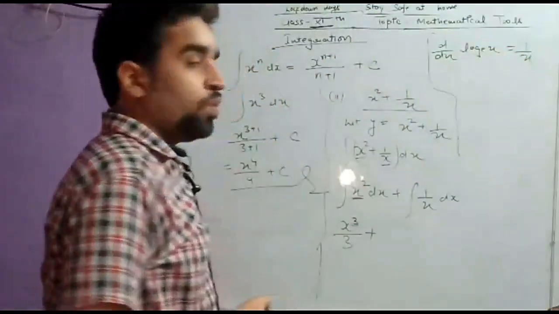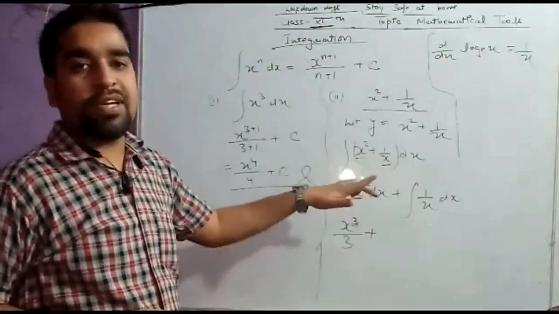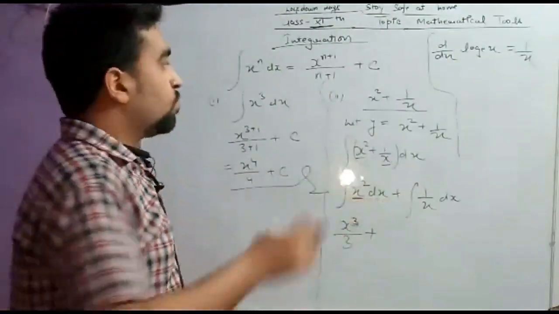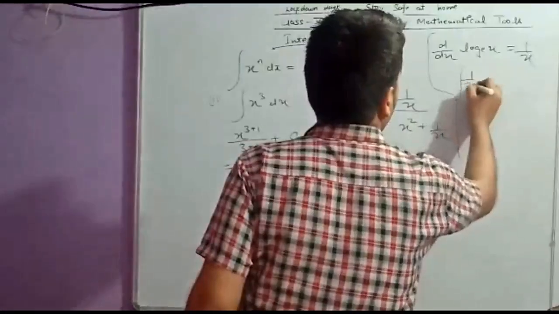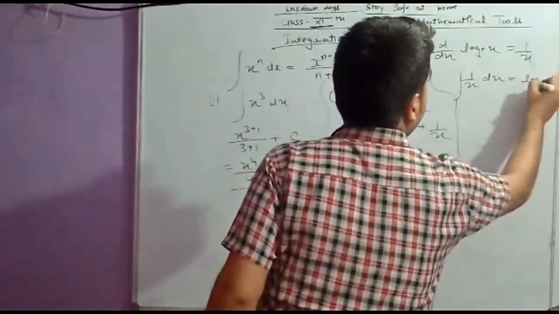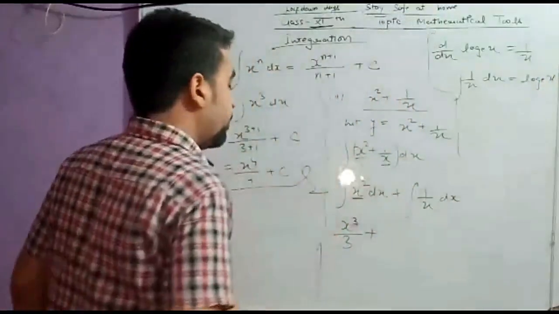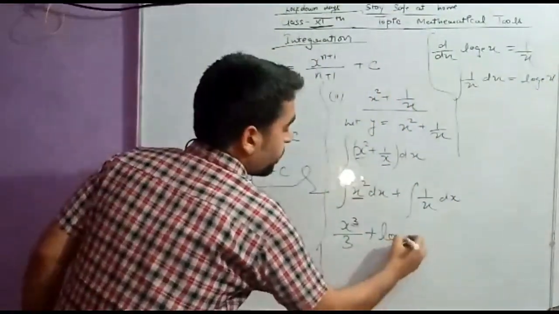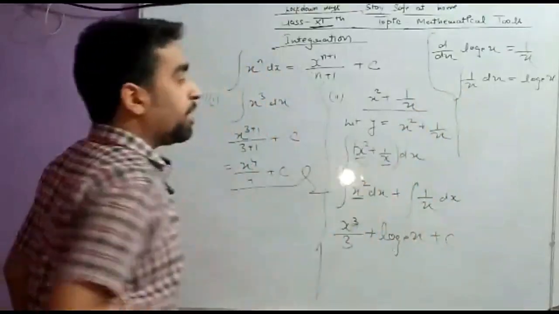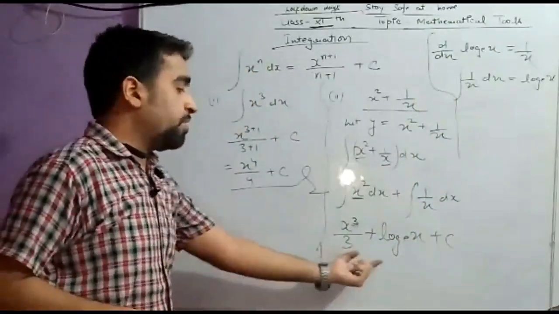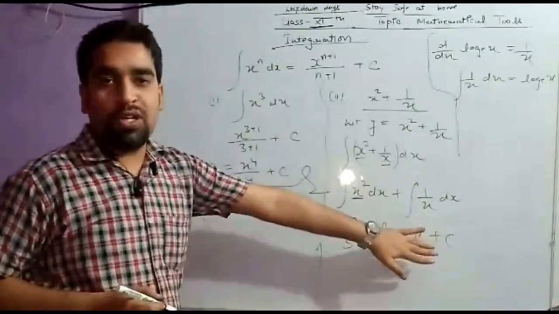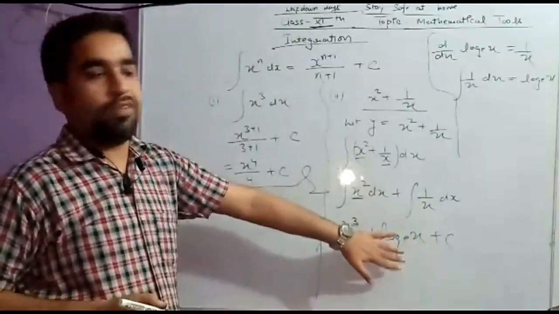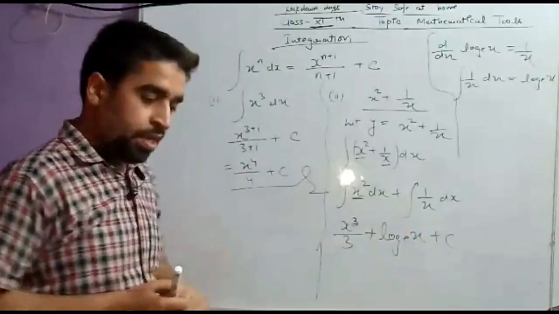As I taught you, integration is the inverse of differentiation. So the differentiation of log x is 1 upon x, then the integration of 1 upon x will be how much? The answer is log x, by the same identity. So x cube upon 3 plus log x plus c is going to be the answer. Why have we written c? I have told you, in every answer of integration we will write c. Now students, we are going to solve one more question.